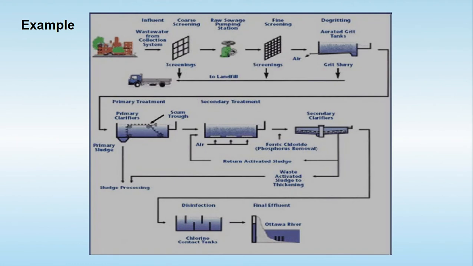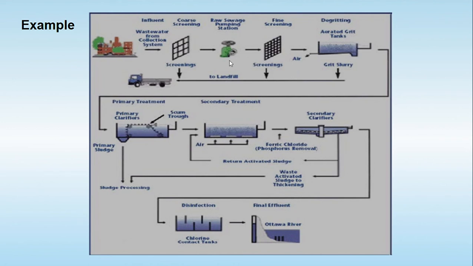In this slide, I try to show one wastewater system, and you can see that a number of steps take place. Let me discuss it very briefly. If the wastewater comes from the collection system, from domestic or industrial sources, we first carry out screening to remove the big particles or materials. After that, it passes through a fine screen, where the smaller particles are taken out, and then it passes through the aerated grit tank.